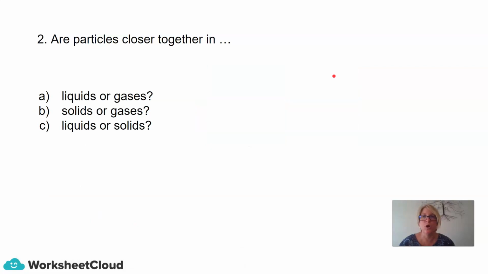Question 2. Are particles closer together in A, liquids or gases? Are particles closer together in B, solids or gases? And are particles closer together in C, liquids or solids?